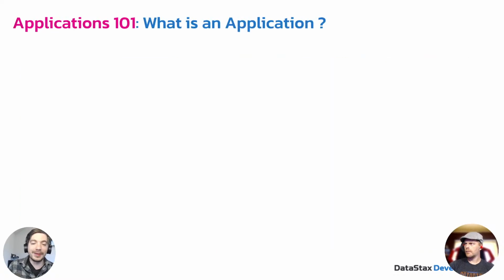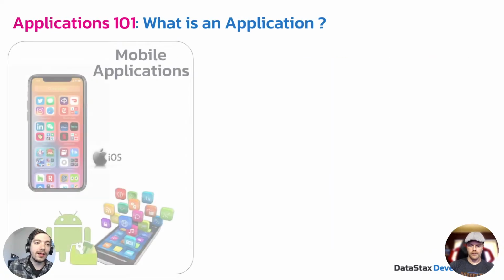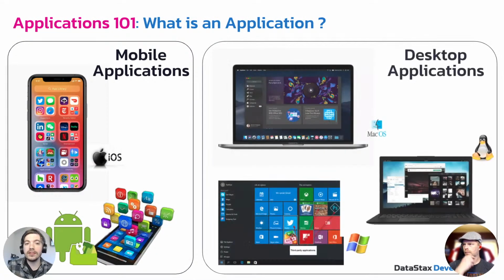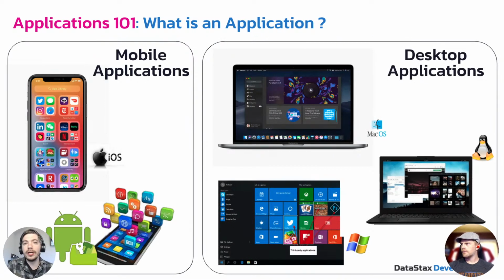So what is an application? We're going to go right down to basics. There's a couple different flavors of applications that we consider. There are mobile applications and there are desktop applications. These are what we'd probably call native applications, right? A native mobile app is something for iOS probably written in Swift, for Android probably written in Java or Kotlin.